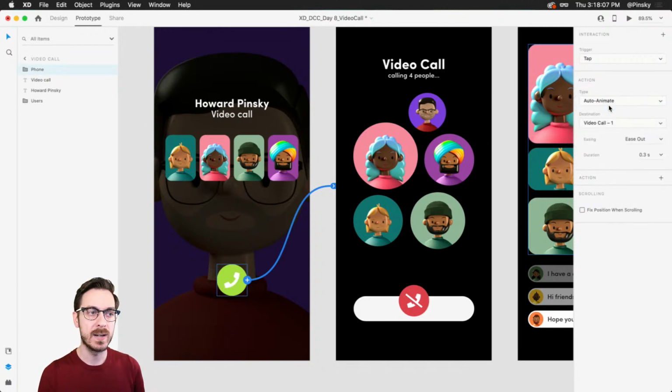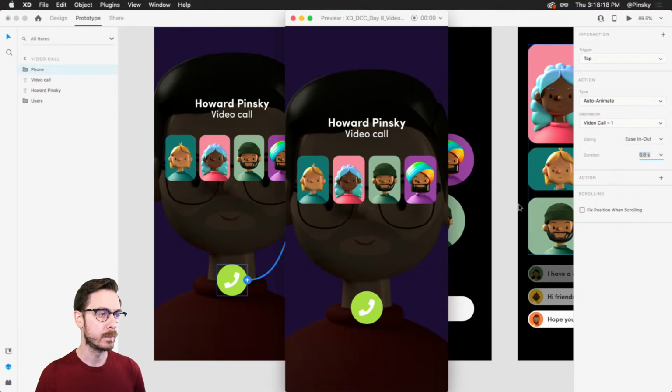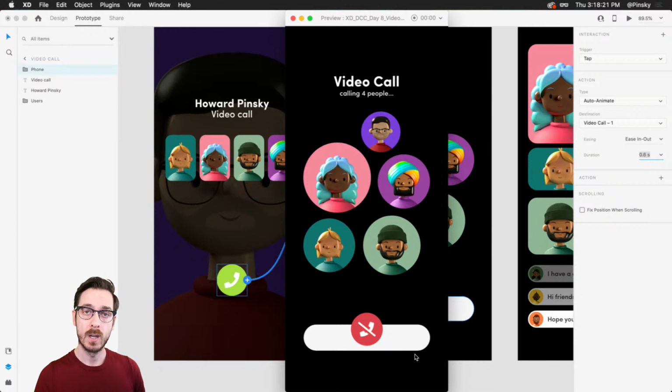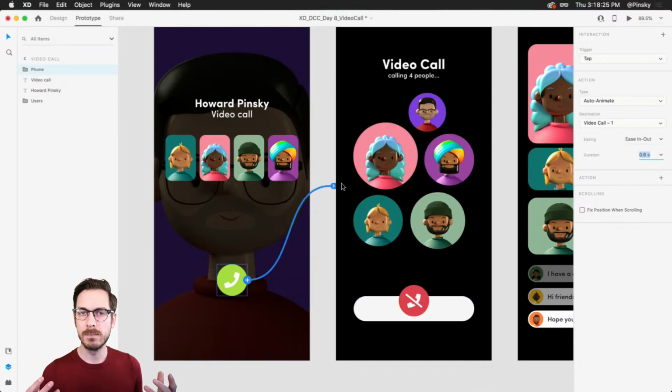Of course, if you didn't have any objects that would be animated, you can choose a simple transition. We'll do, let's say, an ease in and out, and let's try 0.6 seconds. Let's see what that looks like. Click. Oh, okay, not bad. I'm kind of digging it, right? But of course, we want to make it more exciting. We want to make it feel a little bit more real.